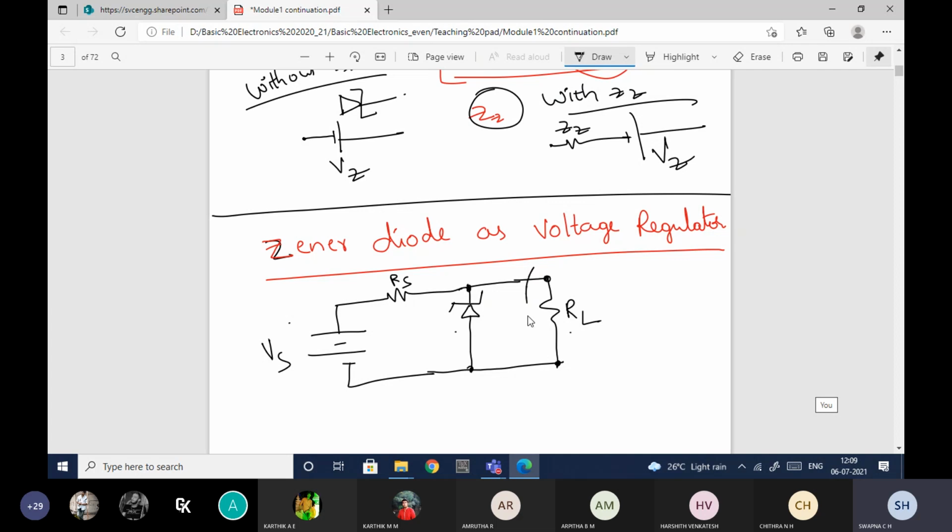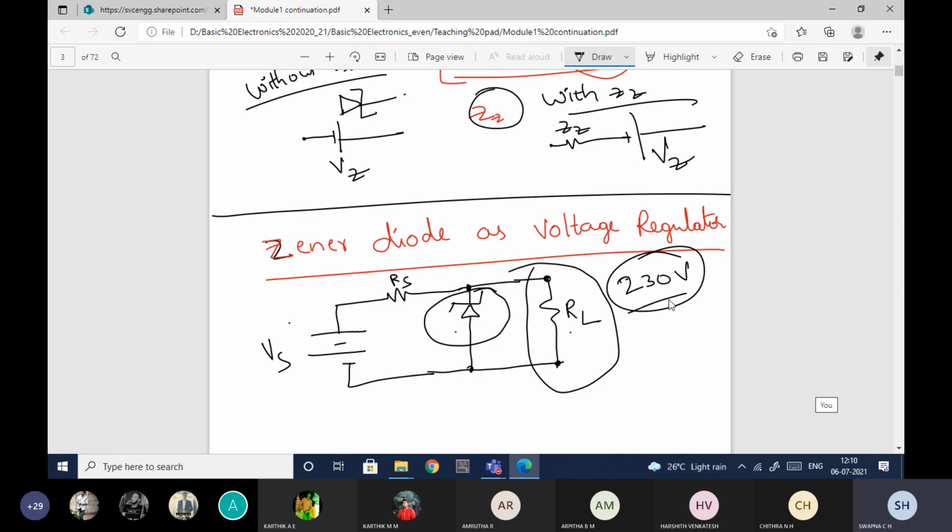Let me consider this is some refrigerator. Just assume that I'm connecting this Zener diode across my refrigerator. The refrigerator's input supply is 230 volts, so it has to maintain 230 volts by using the Zener diode, which will provide 230 volts. Practically, I don't think we have such Zener diodes; I'm just giving one example. This Zener diode is connected in parallel with the load, so that the voltage across the load will be the same as the voltage across the Zener diode.